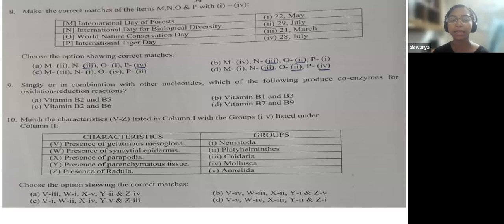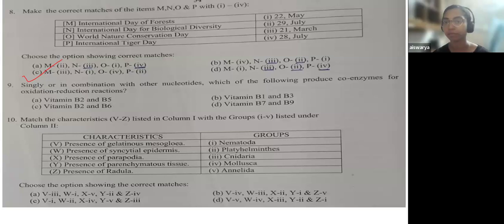The eighth question is to make correct matches of the items. This is a match the following question. So here the answer is option C. I have nothing to explain here, that's why I directly went to option C. But even using the MCQ technique, it's quite difficult to come to this option.